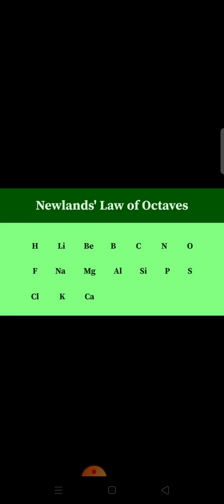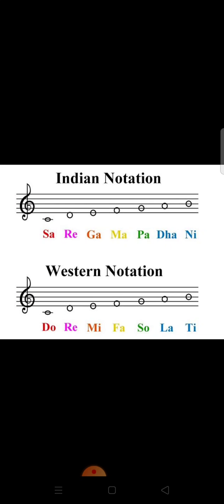Actually, he started with hydrogen, the element having the lowest atomic mass. He found that the properties of the 8th element were similar to the properties of the first element. Actually, he compared this with the octaves found in a musical scale. Therefore, he called it Newlands' law of octaves.